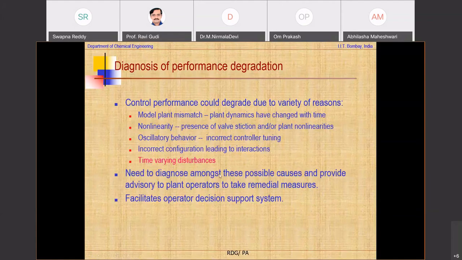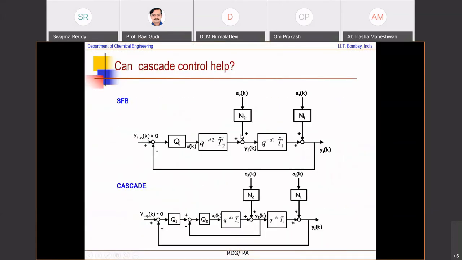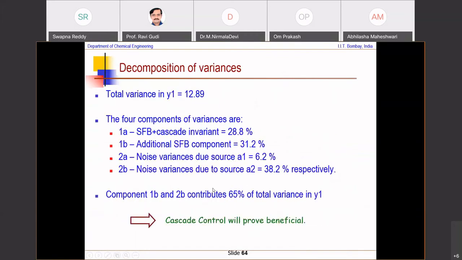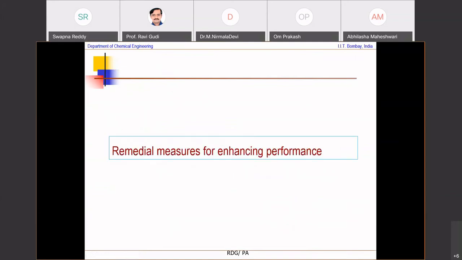If there are time varying disturbances, is there a case for a controller reconfiguration that will reduce your total variance and therefore help you to go as close to the benchmark as possible? Okay, so that is another place where this kind of a variance analysis and control loop performance assessment would help.